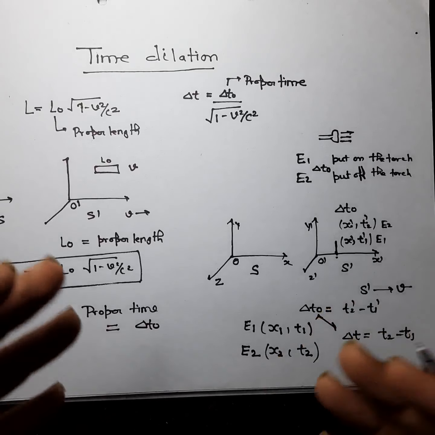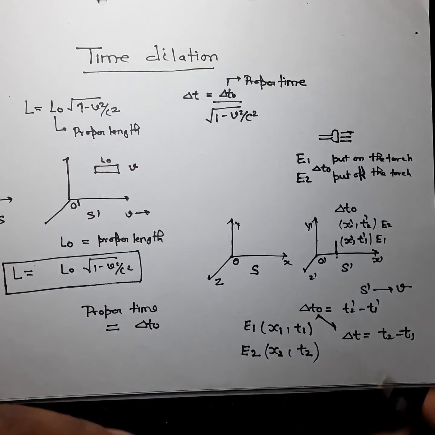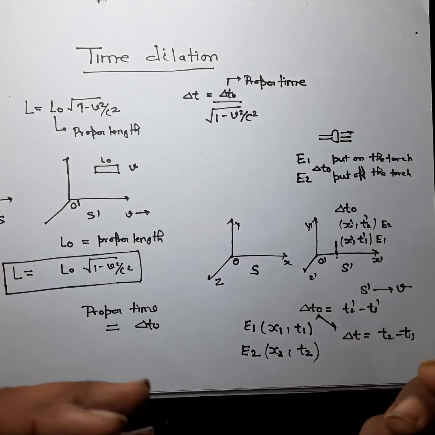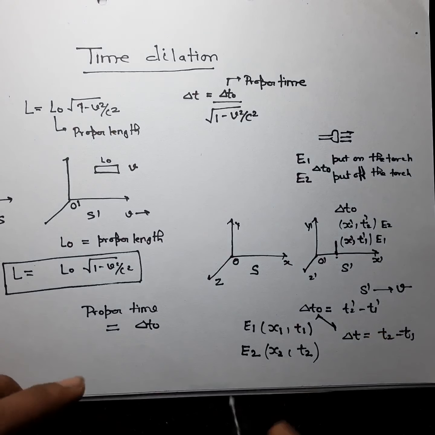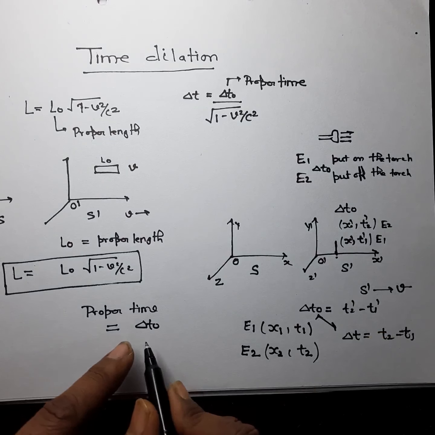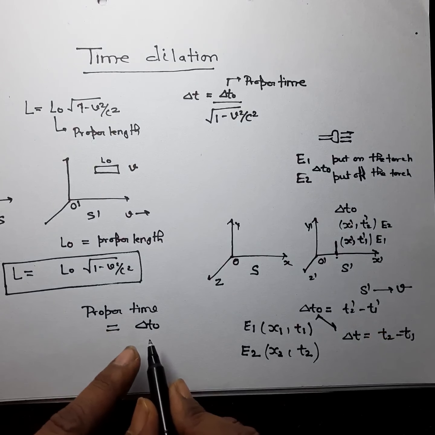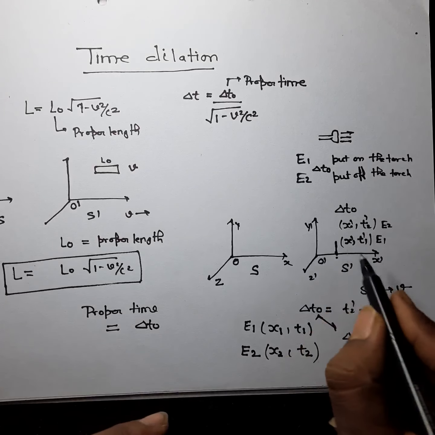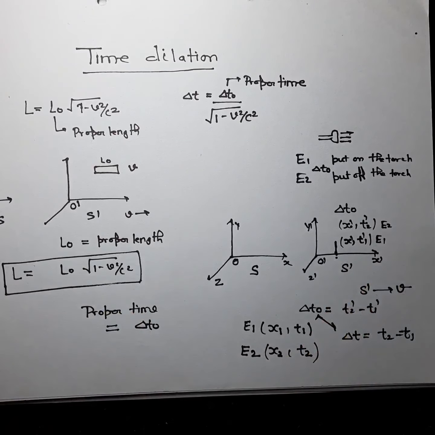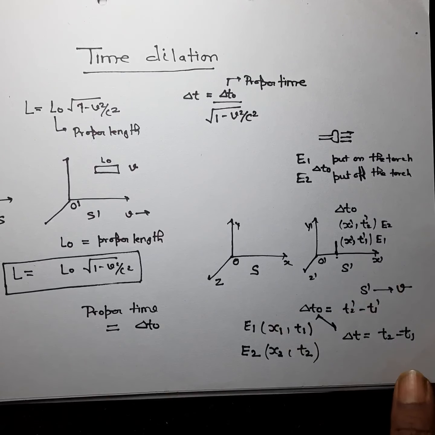In other words, proper time is the time interval between two events measured by a clock which is at rest. If you are measuring with some clock, and the clock is at rest in that frame of reference, then you can say that this is proper time.